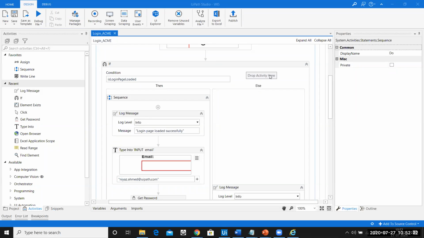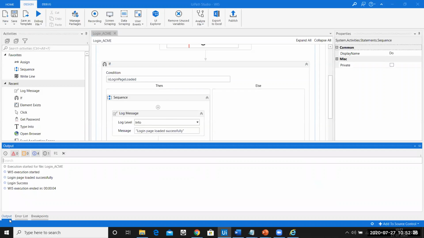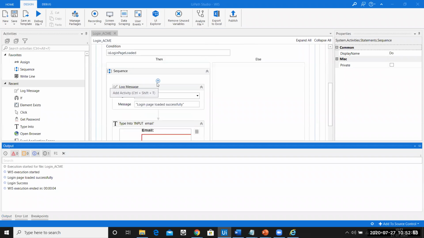But ideally, we put a lot of log messages. The reason why we put log messages is it helps you in debugging. Let's say, for example, in the near future this automation fails at a certain point of time. Then you'll have to figure out why or where it is failing. So log messages help you to figure out at what point the automation has failed. So you can add log messages in each and every activity or each and every part that is happening.